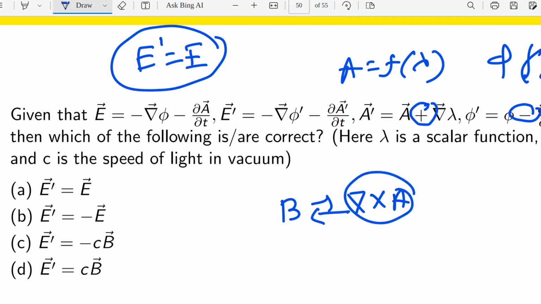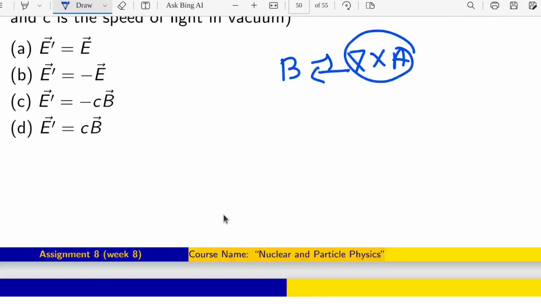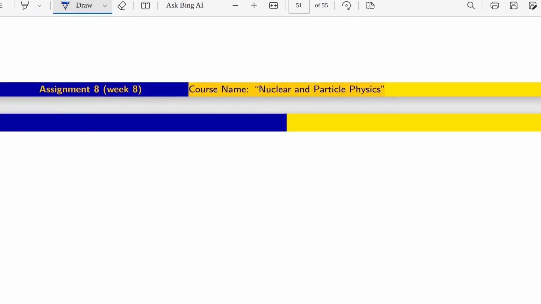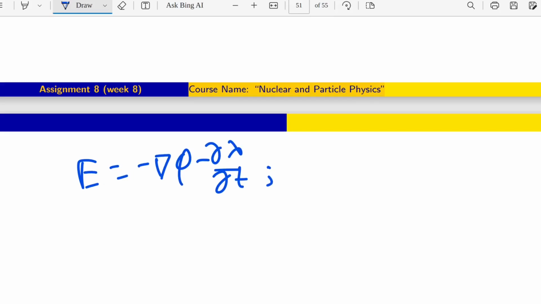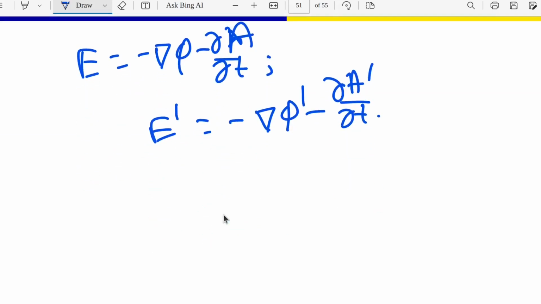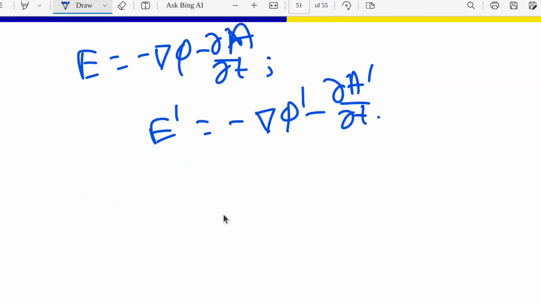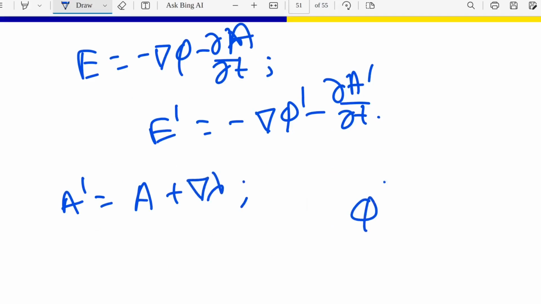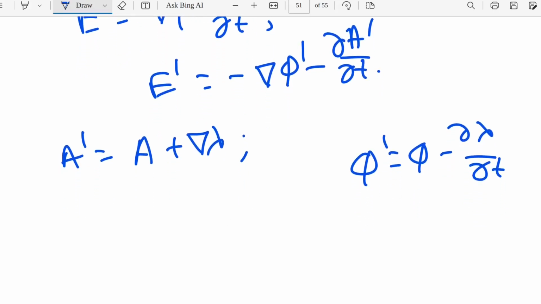Now come to the answer. Here you can see the E is like this one, and E prime is this. Now A prime is A plus grad lambda, phi prime is phi minus del lambda del t. So what we will have to do, we will do this one.